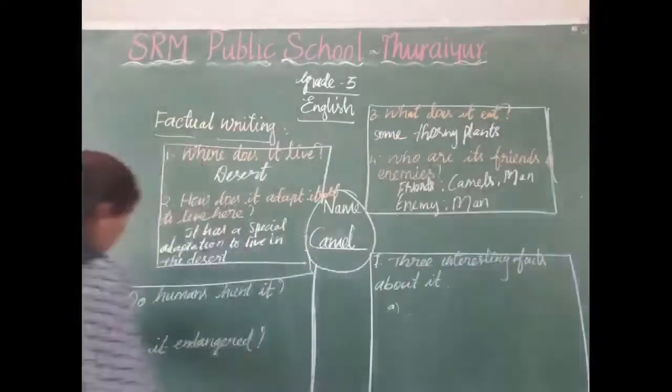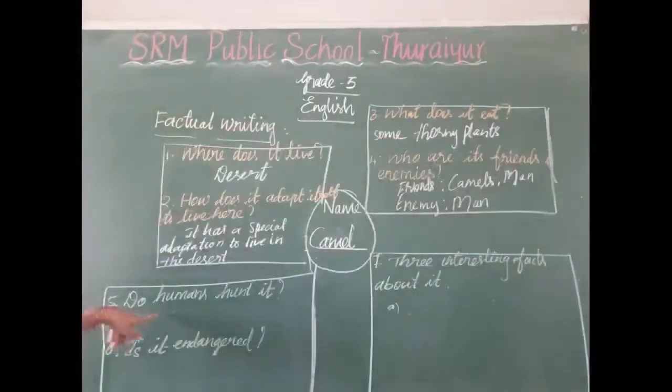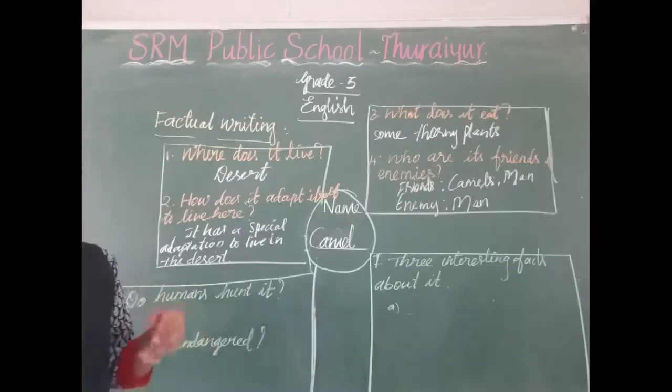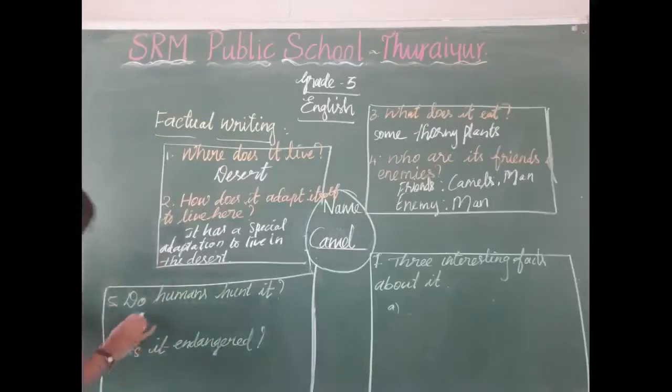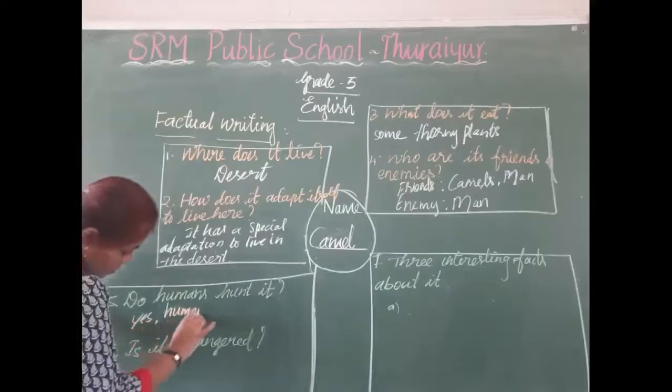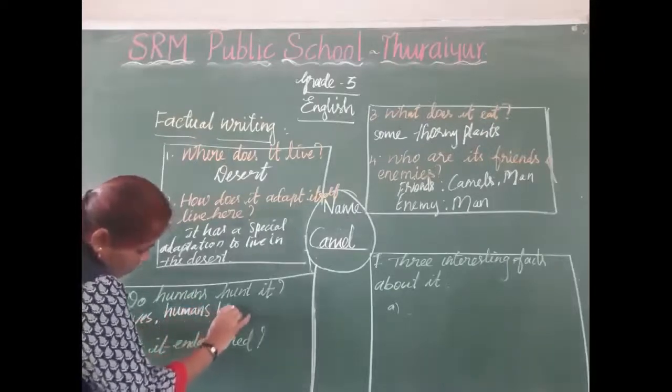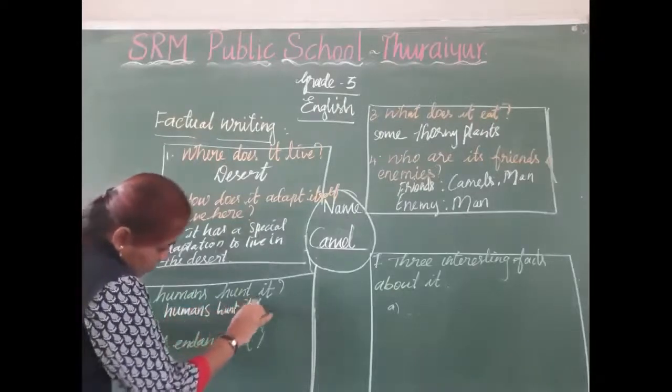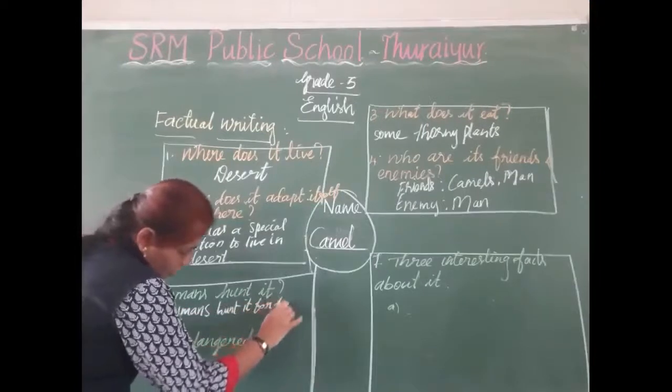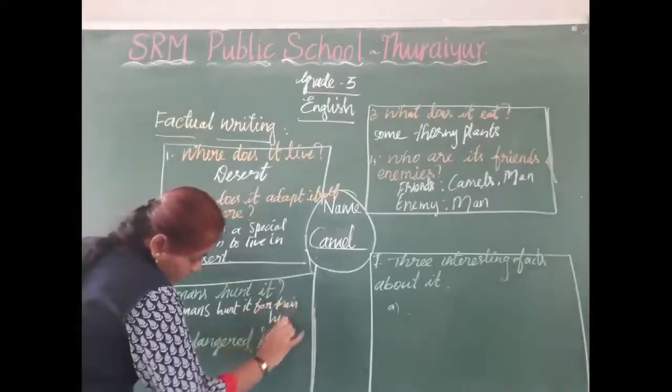Then next, fifth question. Do humans hunt it? Humans hunt this camel? Yes. For their skin, for their hide, they are hunting. Humans hunt for their hide.